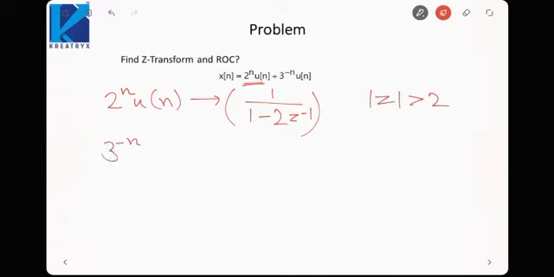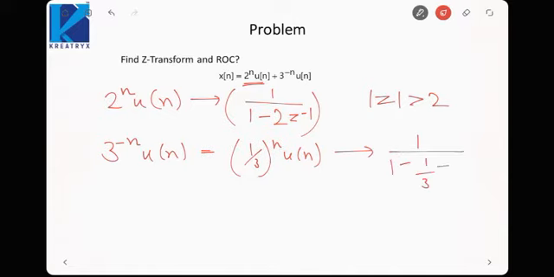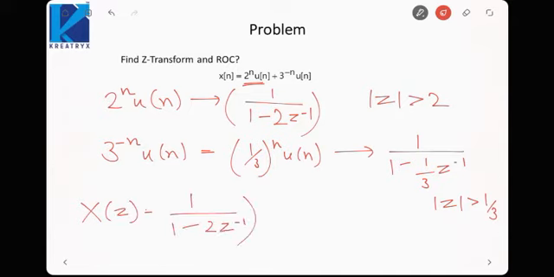For this signal, it can be written as (1/3) raised to power n u[n]. So its Z transform would be 1 upon 1 minus (1/3) Z inverse. ROC would be mod Z is greater than 1 by 3. The total signal would have a Z transform equal to 1 upon 1 minus 2 Z inverse plus 1 upon 1 minus (1/3) Z inverse. Now the ROC for this would be the intersection of these two.